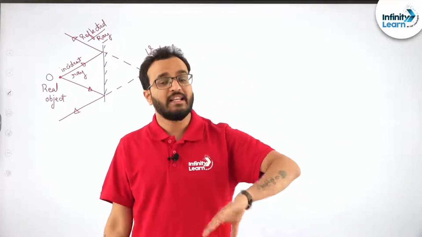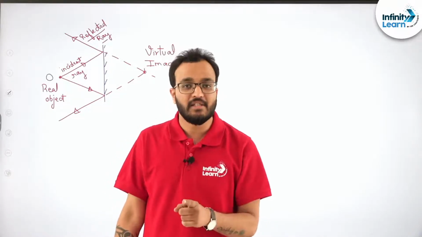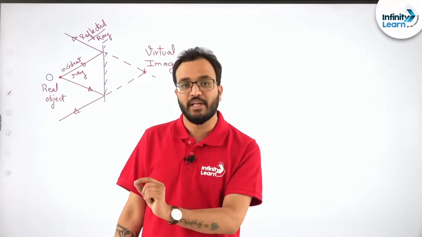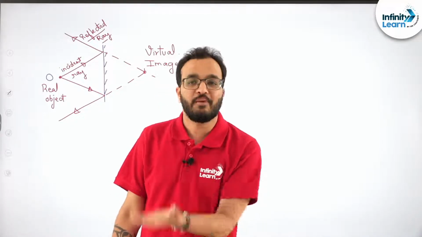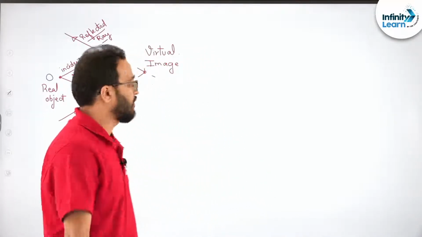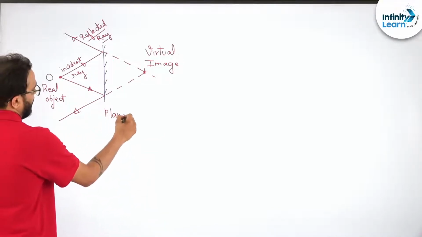So when reflected rays appear to meet at some point, it is a virtual image. When reflected rays actually meet at some point, it is a real image. When incident rays meet at some point, it's a real object. When incident rays appear to meet at some point, then it's a virtual object, right? So this is a plane mirror. Now there are some points I wanted to tell you.